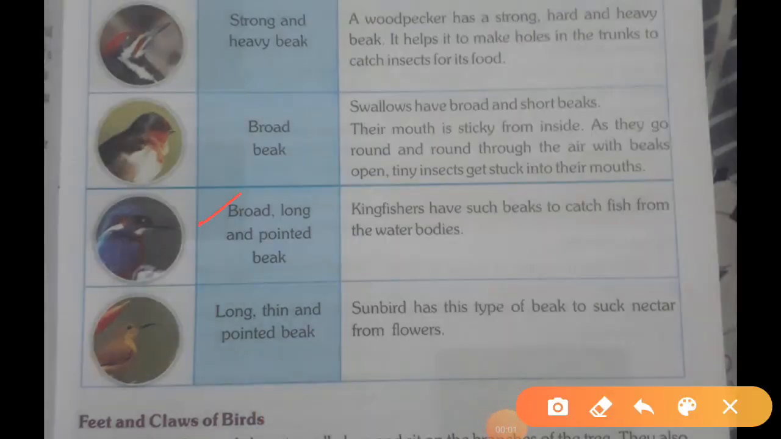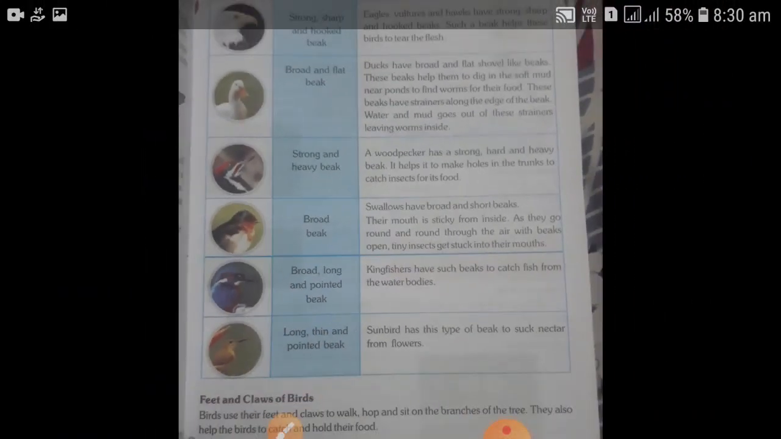Now, broad, long and pointed beak: kingfisher has such a beak to catch fish from the water bodies. Next, sunbird: long, thin and pointed beak. Sunbird has this type of beak to suck nectar from the flower. So this is the chart about the different types of beaks and their uses. I hope you are able to see it and you get all the explanation related to it.